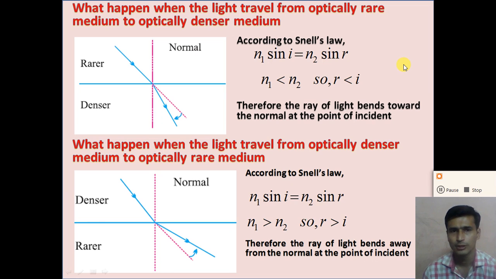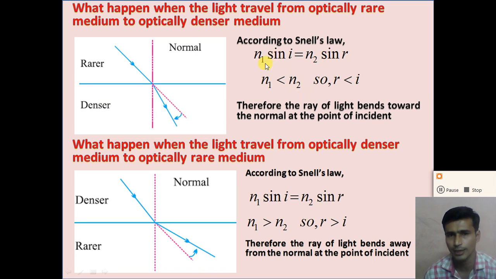So what happens when the light travels from the optically rare medium to the optically dense medium? Suppose we consider the rare medium like air and the dense medium like water. So when the light travels from the rare medium to the dense medium, the refractive index of the rare medium is less than the refractive index of the dense medium.